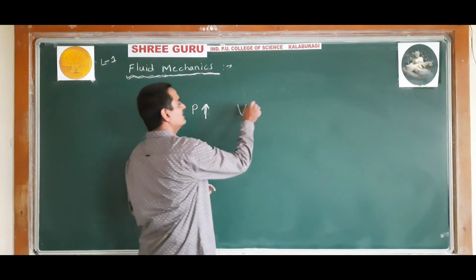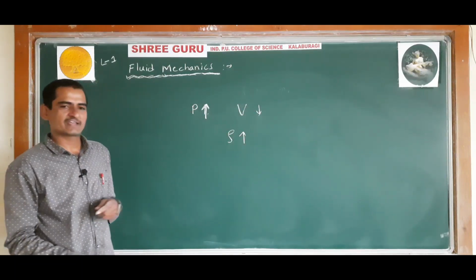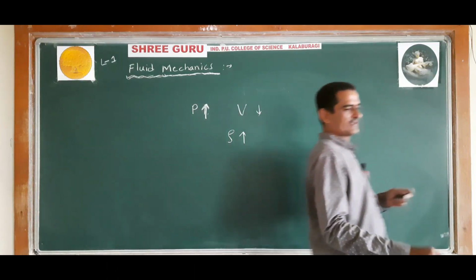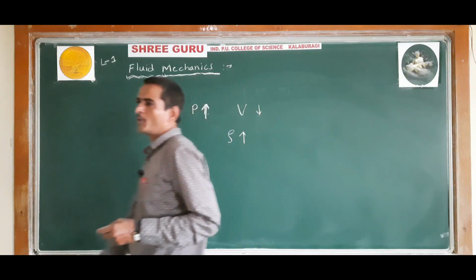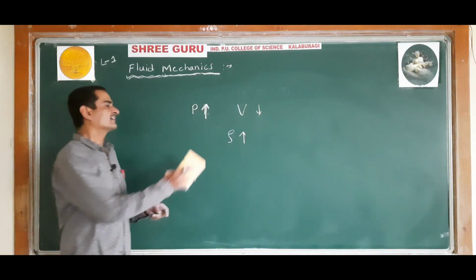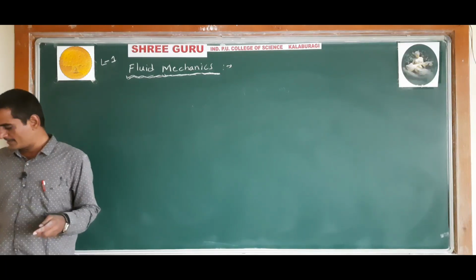Totally, volume will decrease, hence density will increase. So when the pressure increases, the volume will decrease and hence density will increase, and the mass will remain constant.